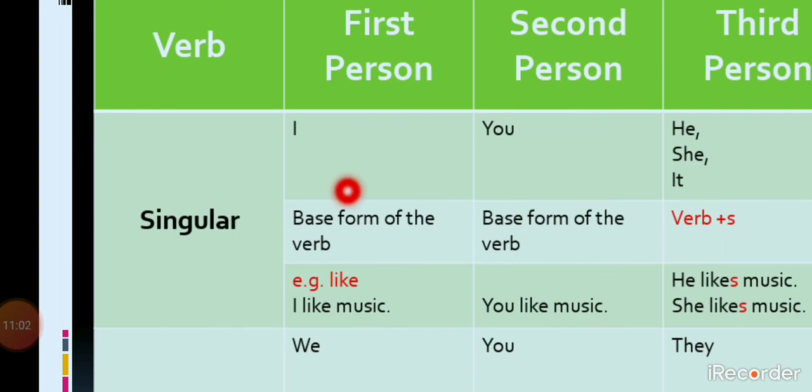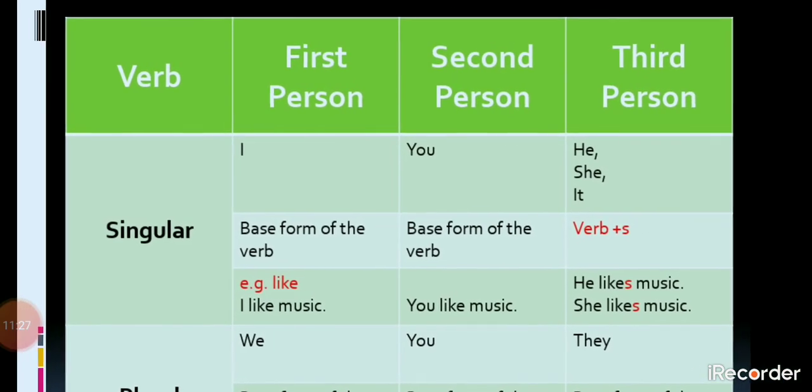So here, in the first person singular, we used the base form of the verb, and in the second person singular also we have used the base form of the verb. Remember: in both cases, first person singular and second person singular, we have to use the base form of the verb. Base form of the verb means the original form of the verb.